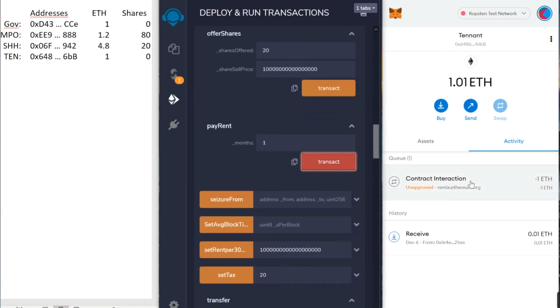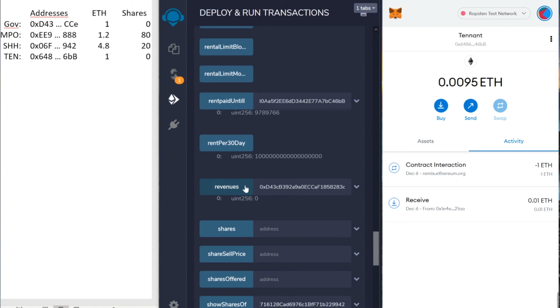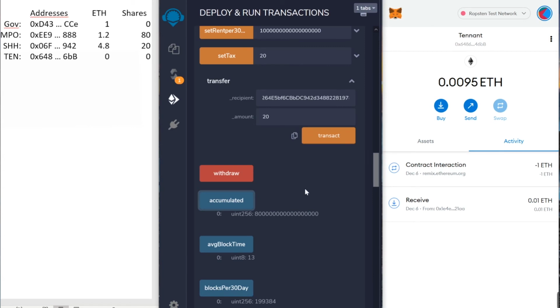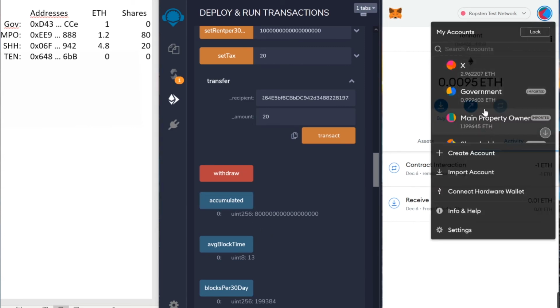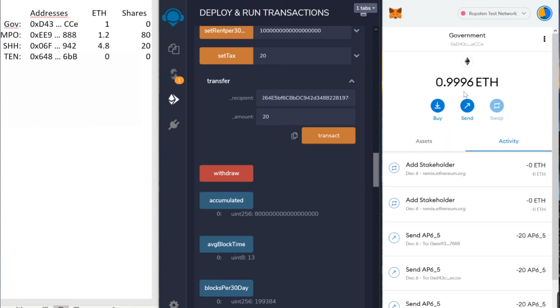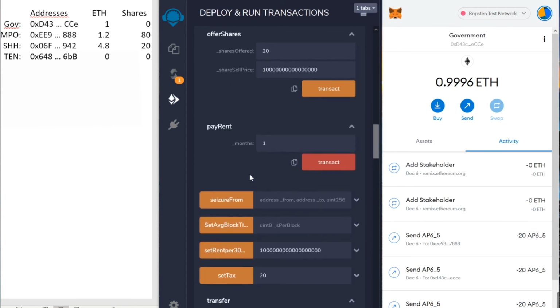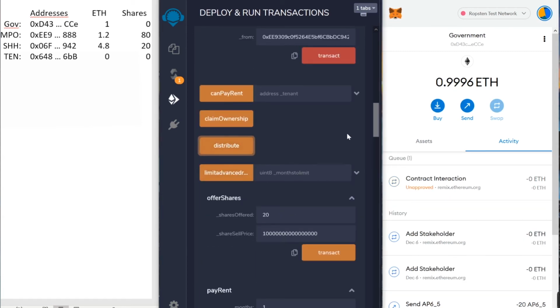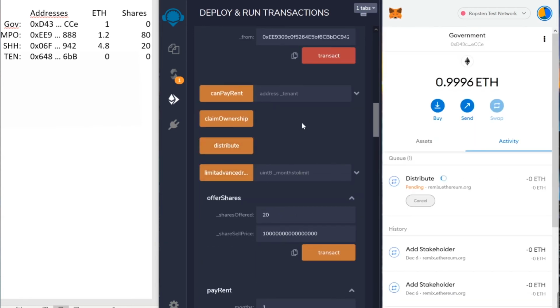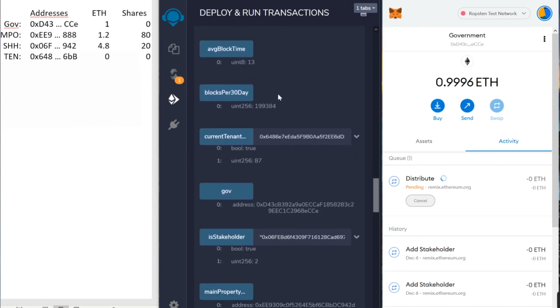Let's pay the rent now. The rent of 1 ETH has been paid. Let's check the revenues of the government: 20% of 1 ETH, which is 0.2 ETH. The accumulated value is 0.8 ETH. Now let's distribute the accumulated value to the remaining shareholders. Therefore, we have to select the government account and distribute the funds.